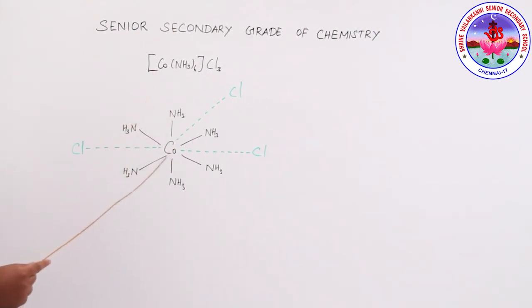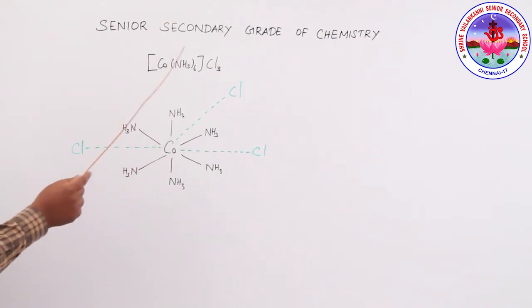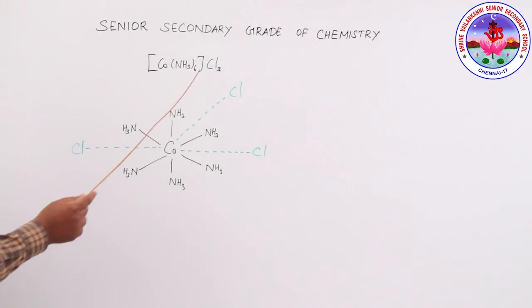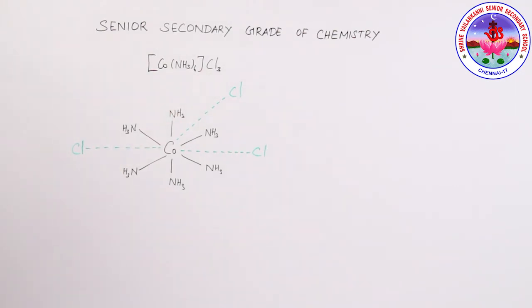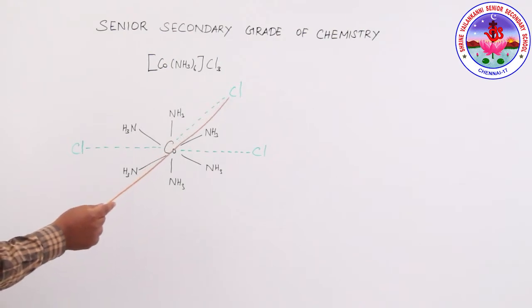This is the metal, surrounded by the 6 ligands and the chloride ions. This dotted line is the primary valency. The primary valency is ionizable.